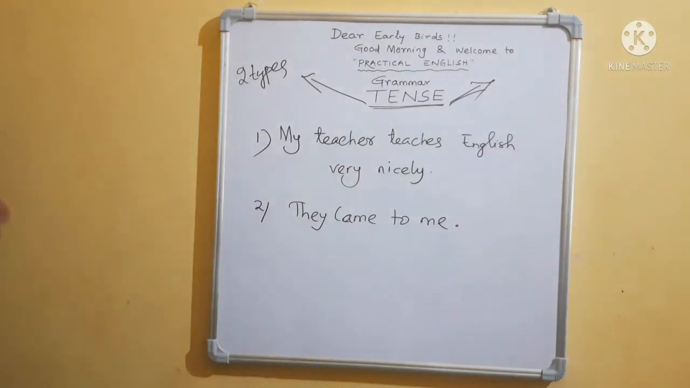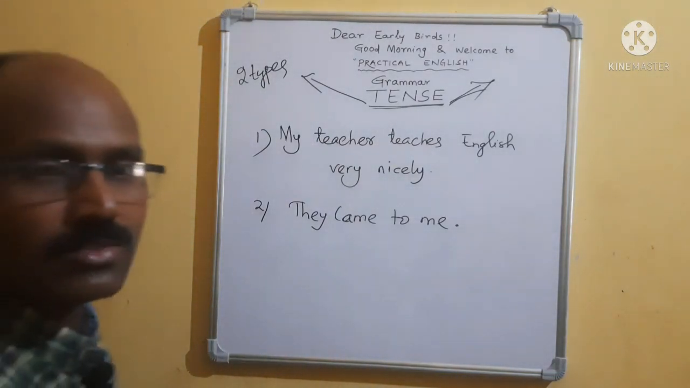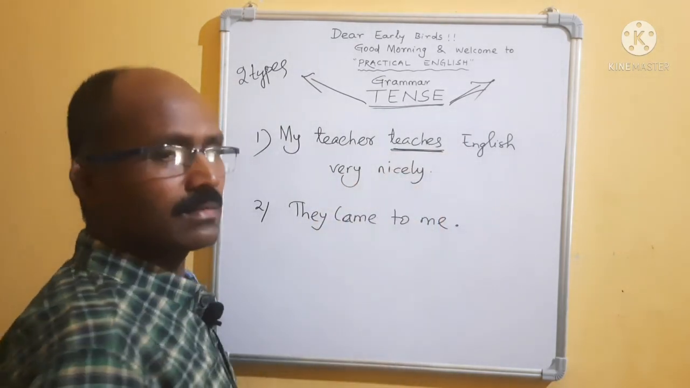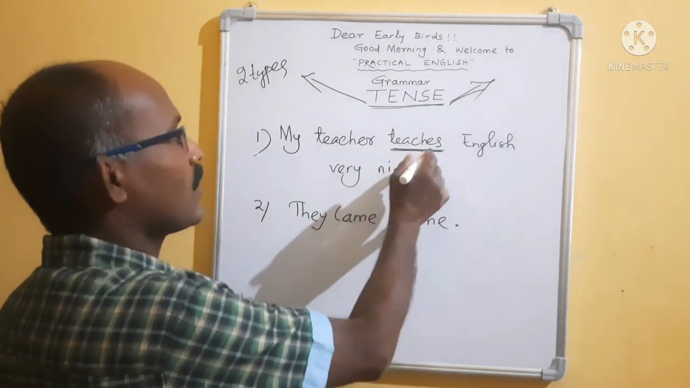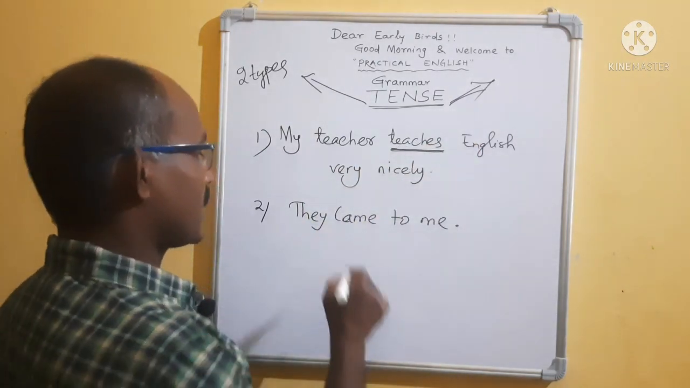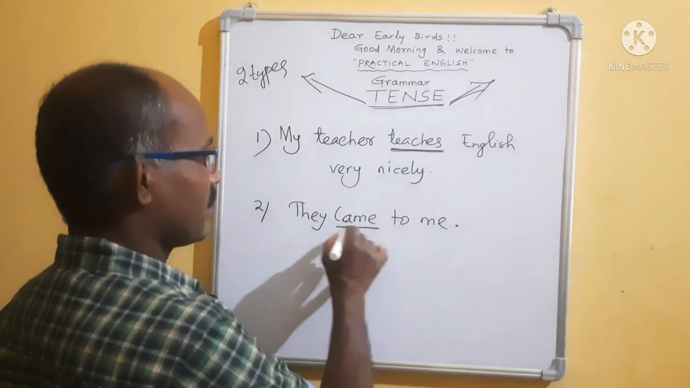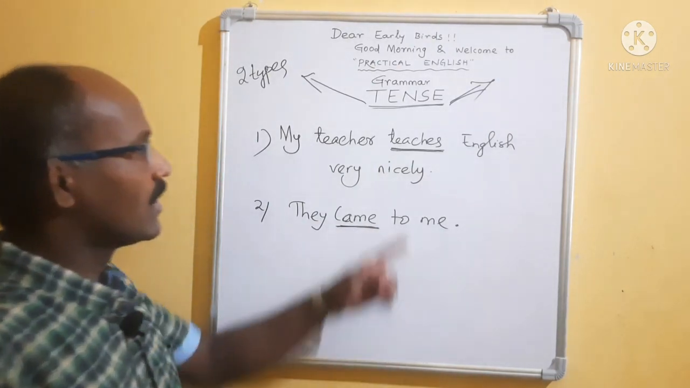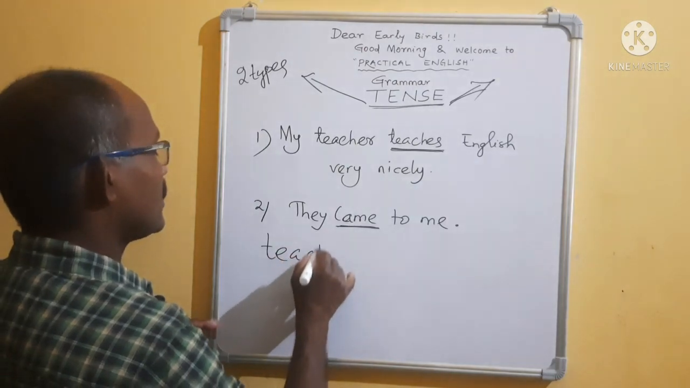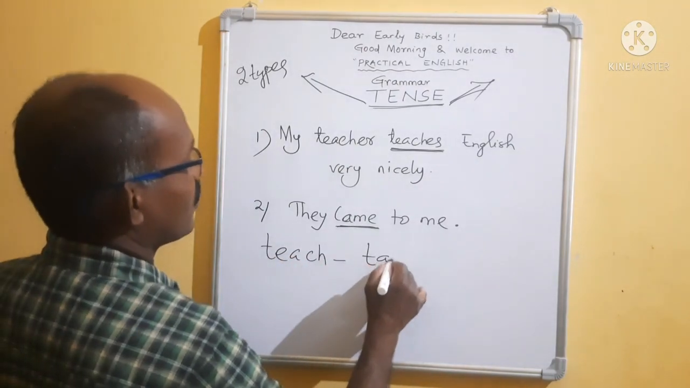Okay. Here, listen, underline the verb. Doing what? Verb is this. Teach. My teacher, singular number, so we have used teaches. Teach is the verb. Then second verb, the came. Okay. Teach. Analyze. We will analyze here practically. Teach. Taught.